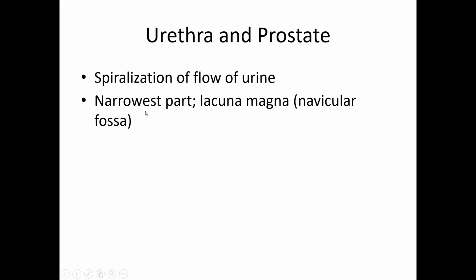So care has to be taken when you pass a catheter into the urethra, that you don't try to force the catheter through the lacuna magna or the diaphragm, in which case it will cause urethral rupture. So make sure that when you are passing the catheter, the penis has to be raised up so that the navicular fossa goes down, and therefore the catheter can easily pass.